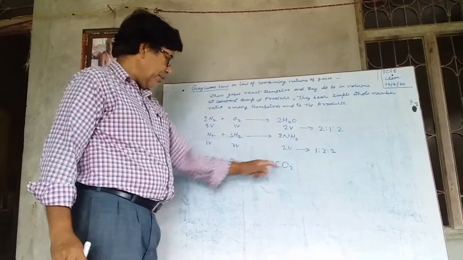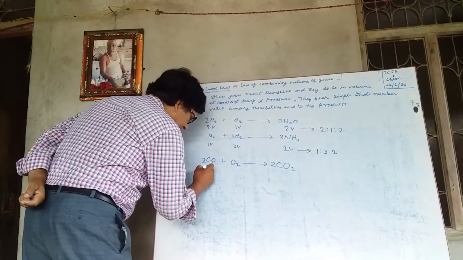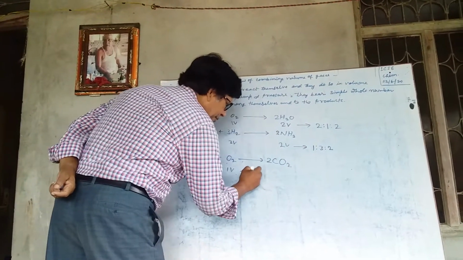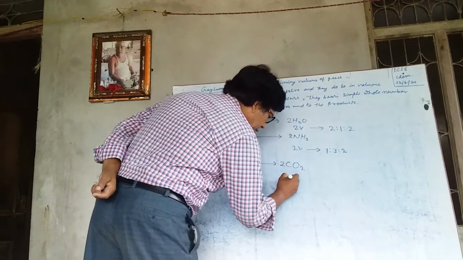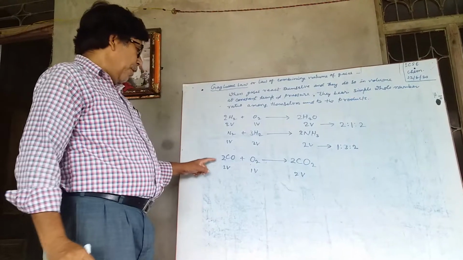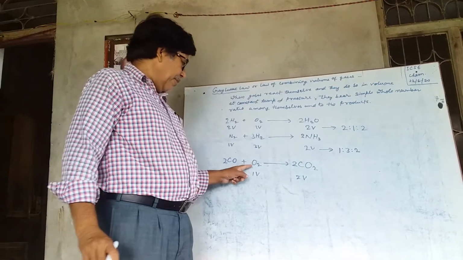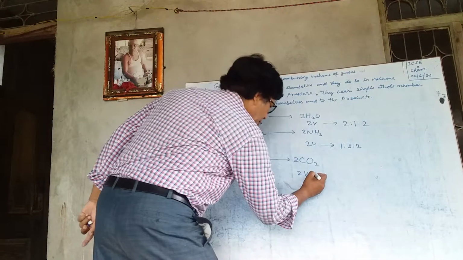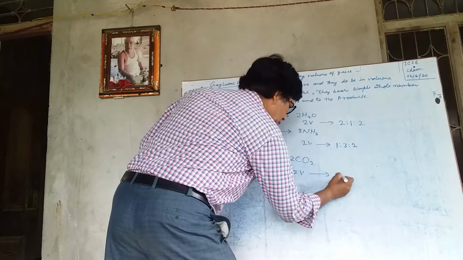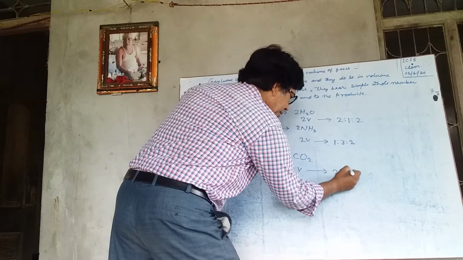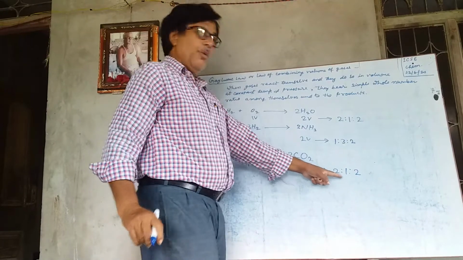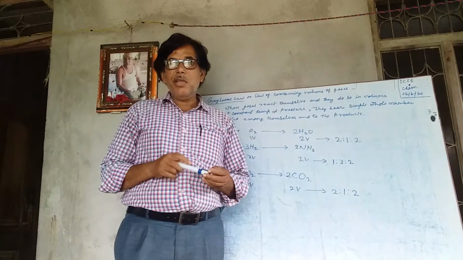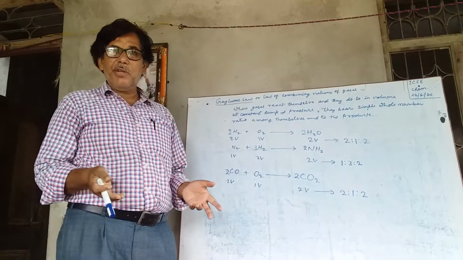Here 2 volume of carbon monoxide combined with 1 volume of oxygen to form 2 volume of carbon dioxide, the ratio will be 2, 1, 2. This is also a whole number ratio. This is Gay-Lussac law. Now we will study Berzelius hypothesis in next video or next day.